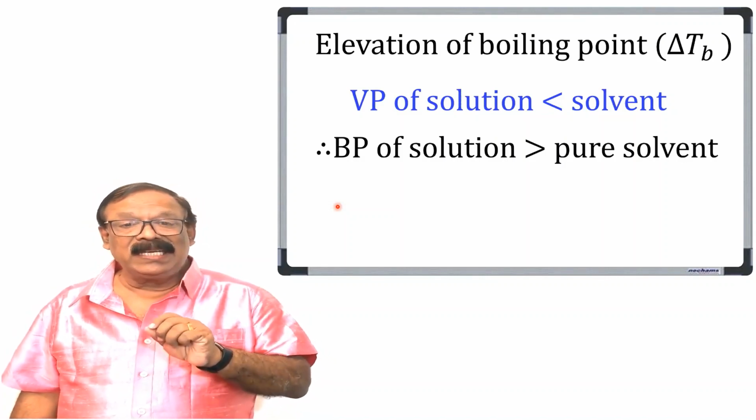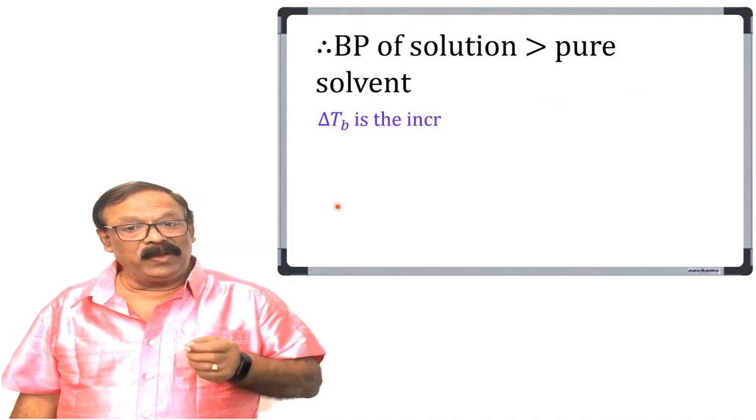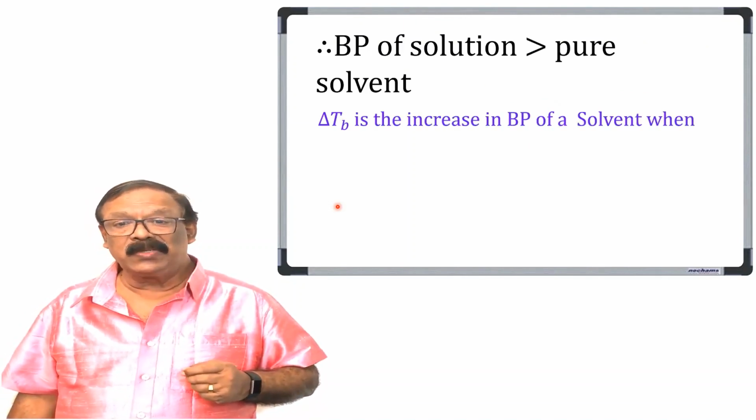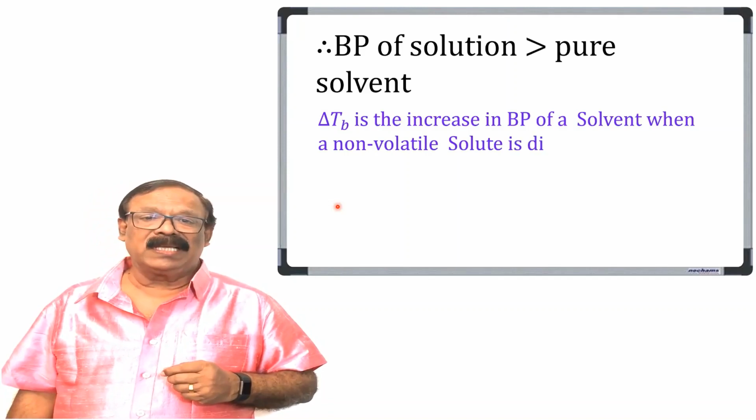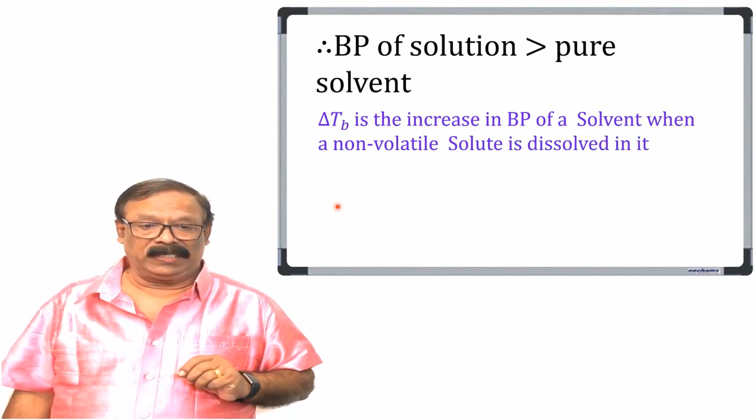So, this increase in boiling point of the solvent, when a non-volatile solute is dissolved in it, is called the elevation of boiling point.